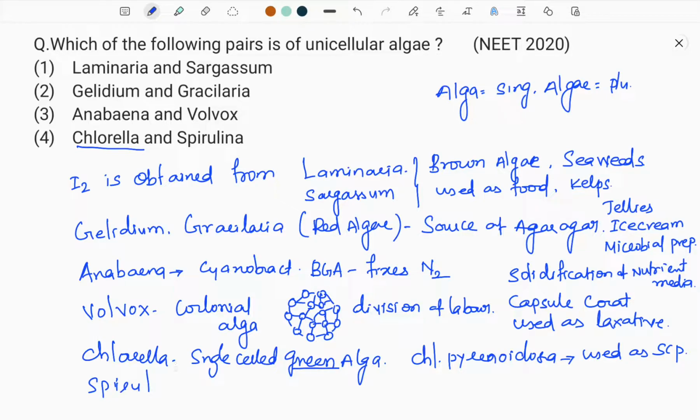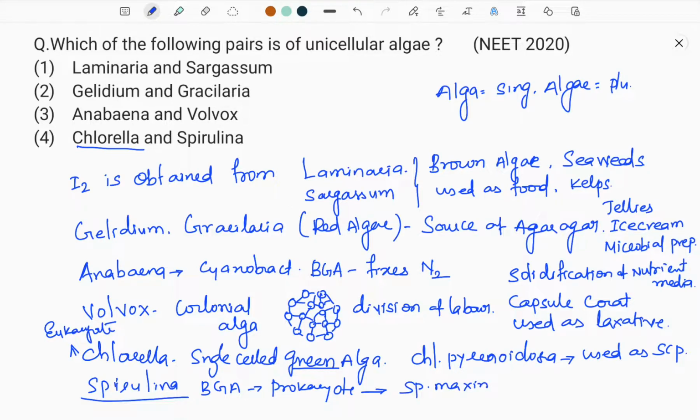What is the difference between Chlorella and Spirulina? Remember, Chlorella is a green alga, so Chlorella is a eukaryote. Spirulina is a blue-green alga, so this is a prokaryote. It is a moneran. It is a cyanobacterium. Spirulina maxima.